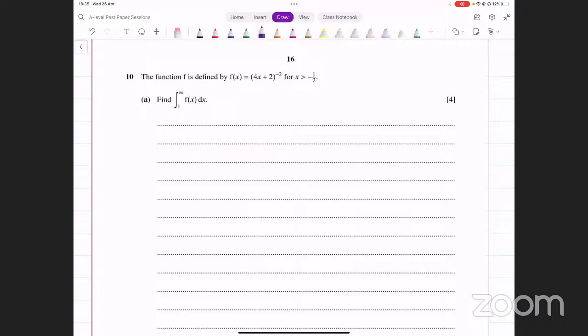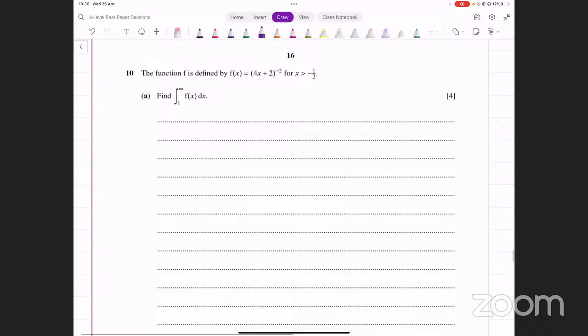All right, let's start this. Question number 10. The function f is defined by f of x equals (4x plus 2) raised to the power minus 2, for x greater than minus 1 over 2. All right, so we have this function now. It says find the integral of f of x with limits 1 to infinity.